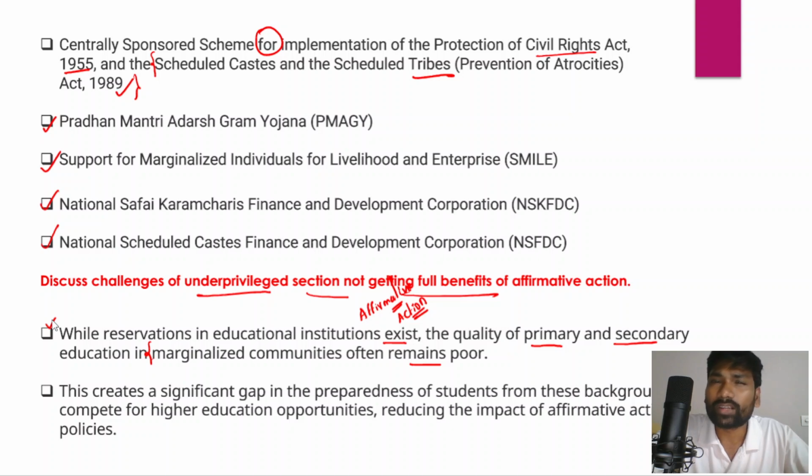So children from marginalized communities very often get a poor quality education at the primary and secondary level, and that is one factor where they are not able to completely get the benefits of the policies of affirmative action. This problem has been creating a significant gap in the preparedness of students from these backgrounds, the marginalized children preparing for different exams, either competitive exams or even the IIT JEE, NEET exams or any other exams.